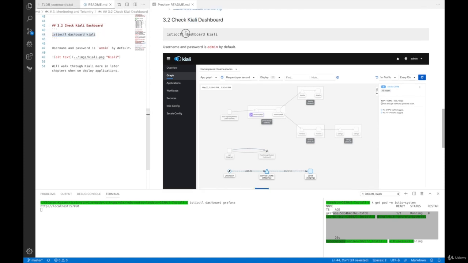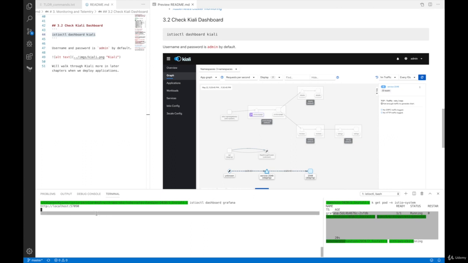We are going to use the istioctl dashboard and the k8s. So in this terminal, we were running the Istio dashboard Grafana. This is a local port forwarding. So we're going to kill this one by pressing Ctrl C. And now I'm going to paste dashboard k8s, enter. And now we are going to see the k8s dashboard for the first time, right? So this time the port number is 59201.